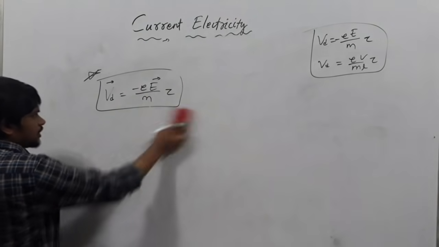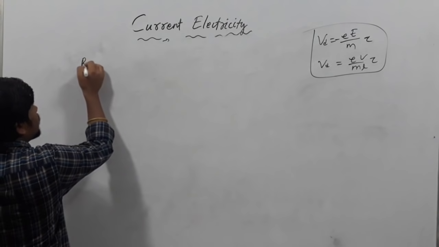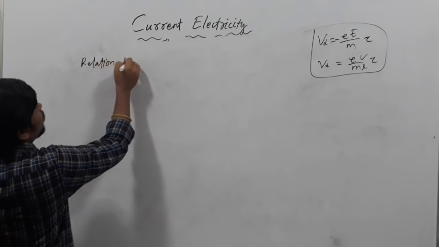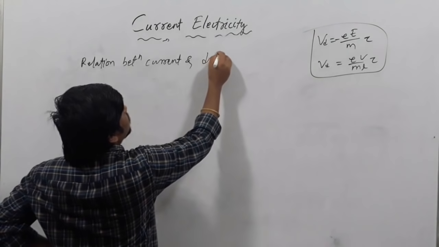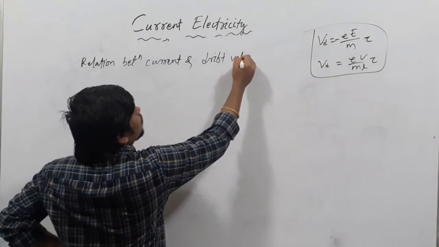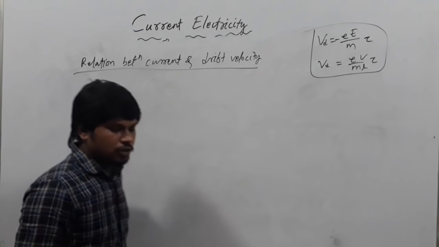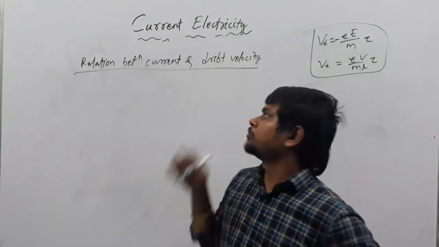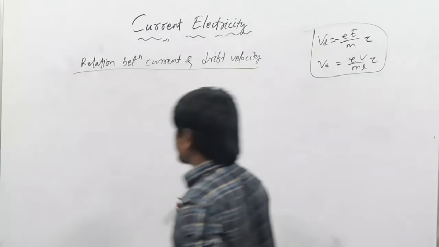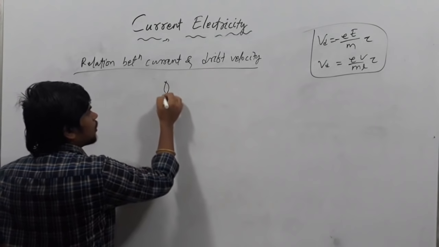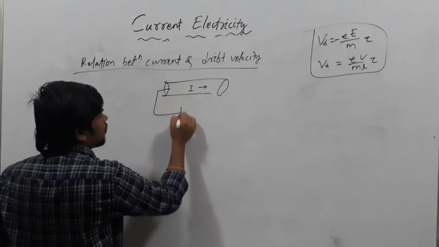One more thing, that is the relation between current and electric field. Write down the relation between current and drift velocity. This is very important, 3 mark questions. What is the relation between current and drift velocity? We will derive it. In the same figure, we know there is a conductor and let us consider I is the current through this conductor.